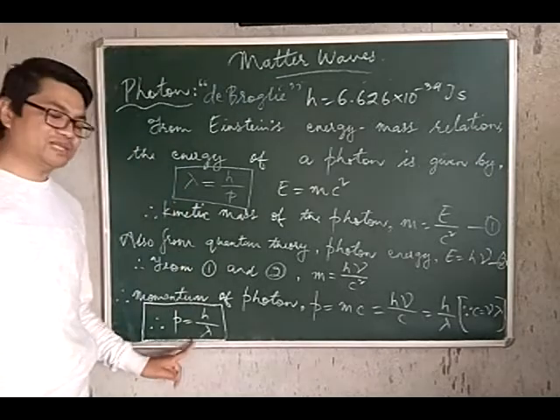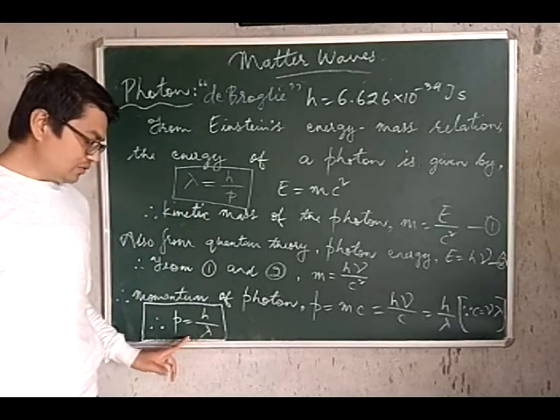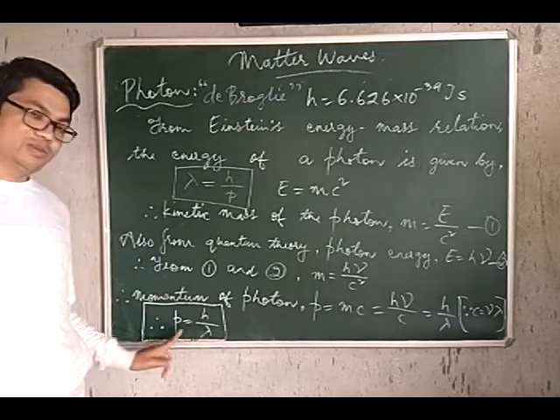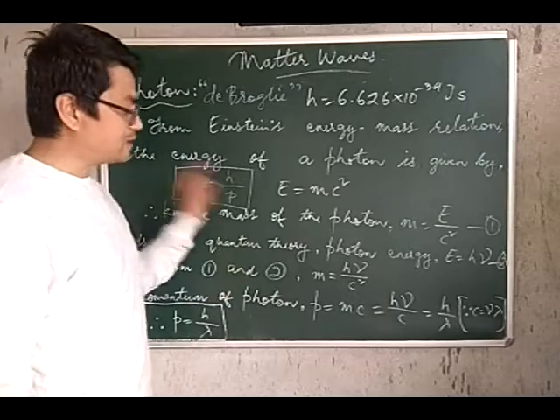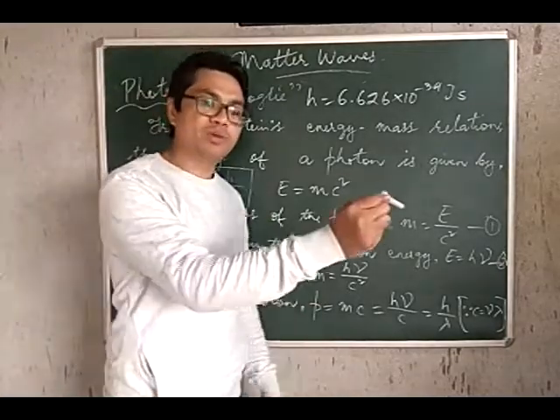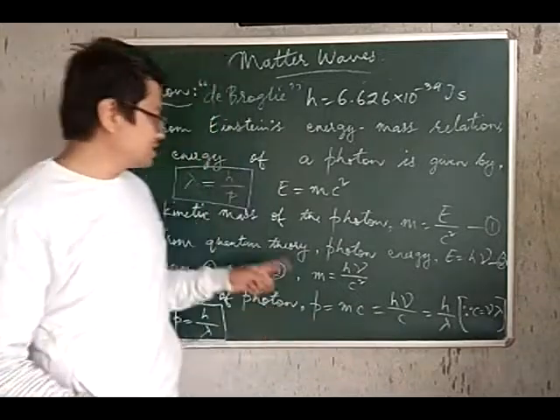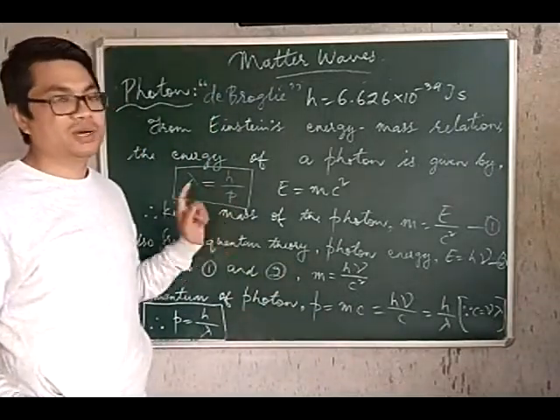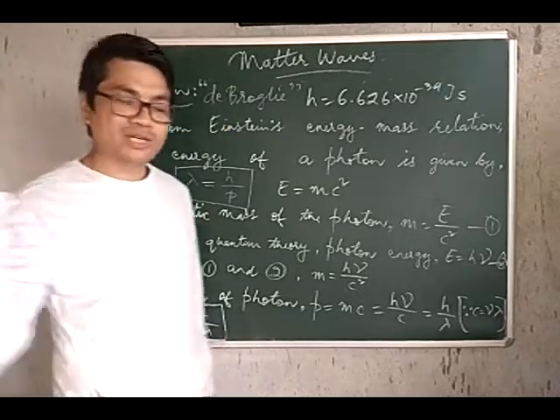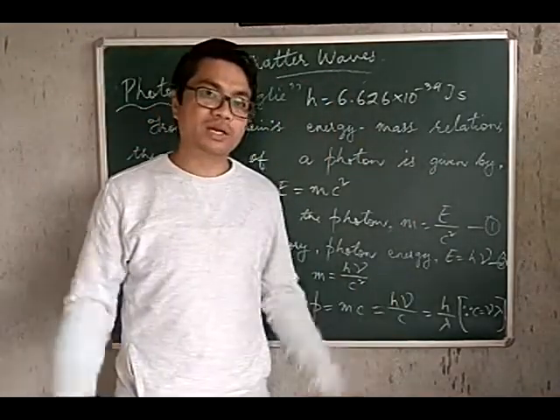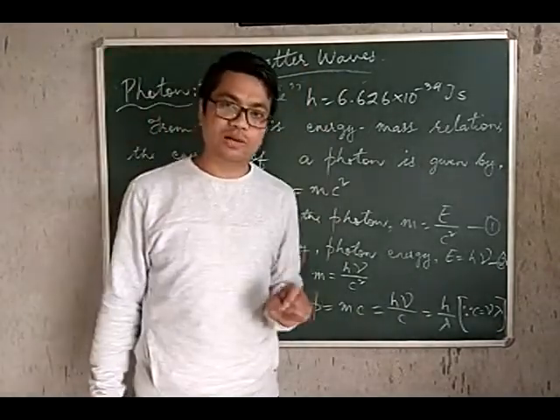He used the same expression which is true for a photon, where the wavelength of the photon is given by h divided by its momentum. So he said any moving body behaves as a wave whose wavelength is lambda equals h by p. This lambda is called the de Broglie wavelength of that moving particle. So that is exactly what matter wave is all about.